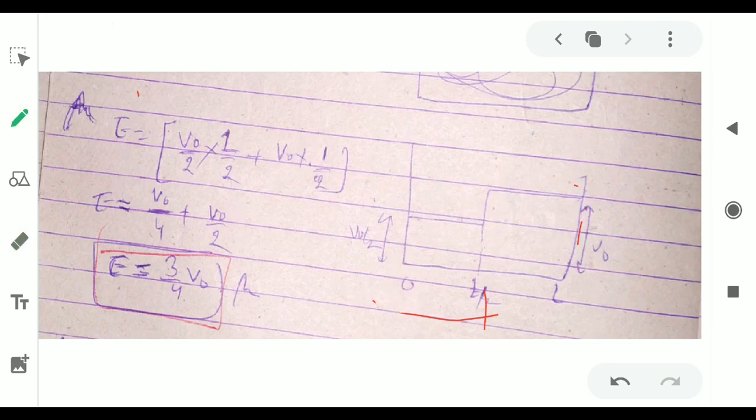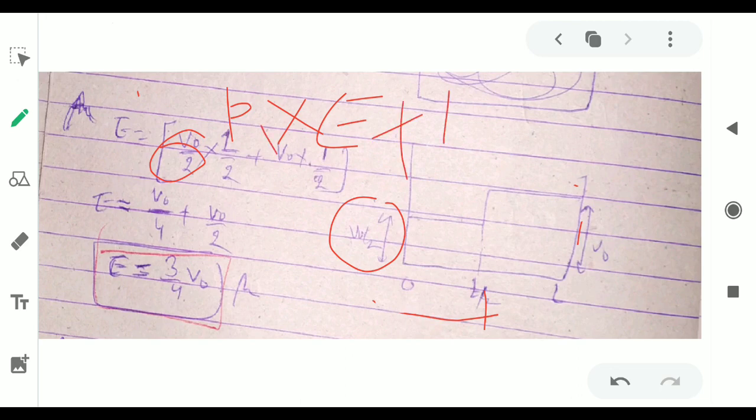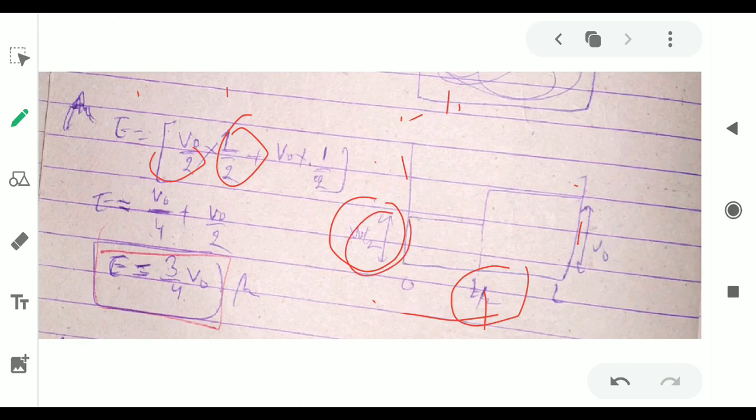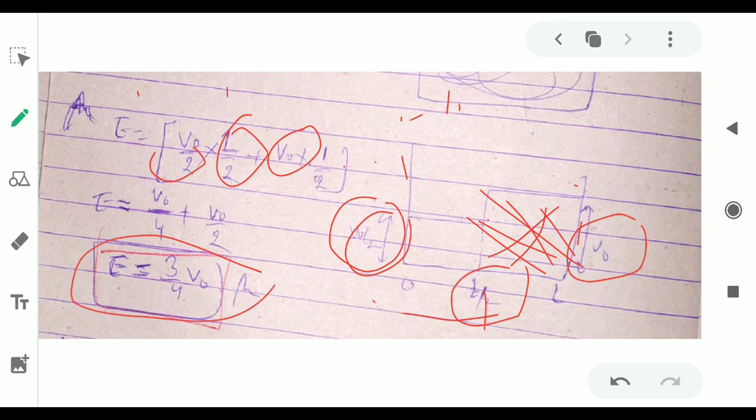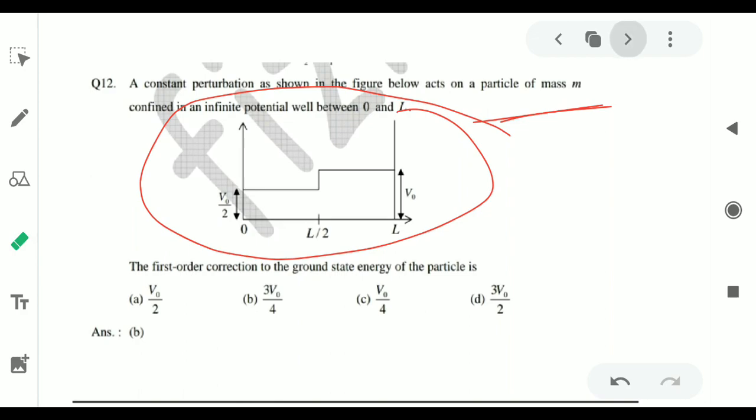See here, the perturbation is V0 upon 2, that means the perturbation times probability, P1E1 plus P2E2. Here P1 is half, that means L by 2, the probability is half, times V0 upon 2 perturbation, plus here the perturbation is V0, and this is the half region, that means the probability is half. After solving you will find the perturbation energy. That is a very easy question using the trick.